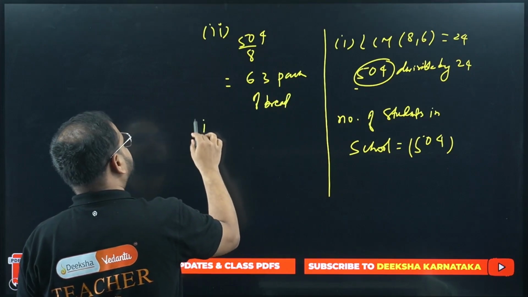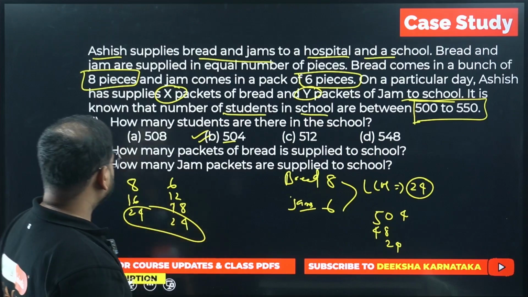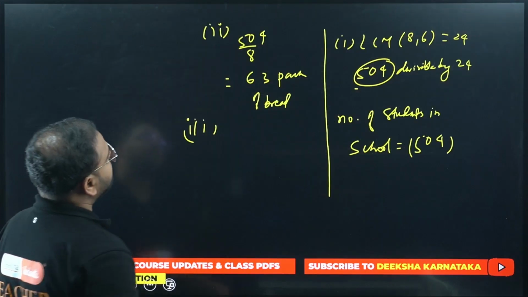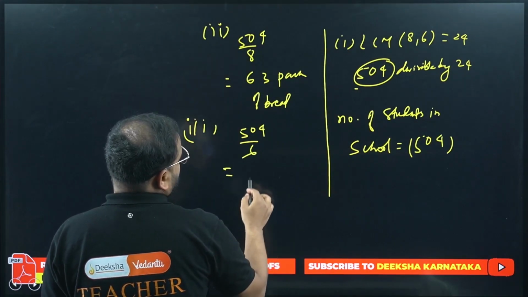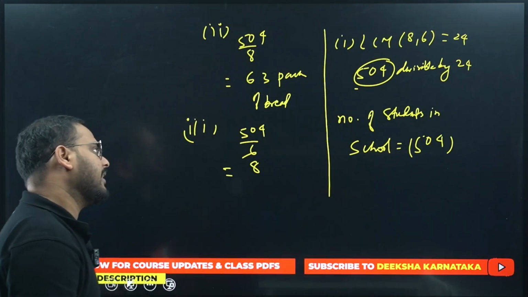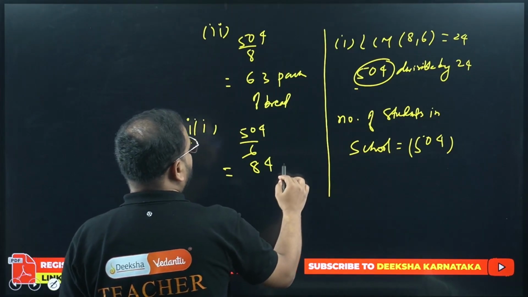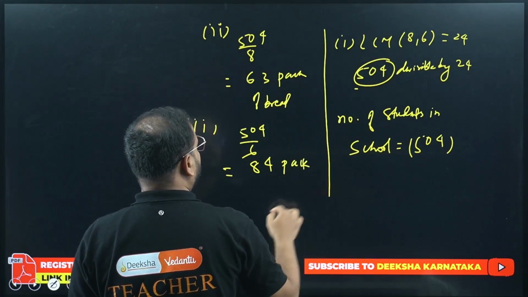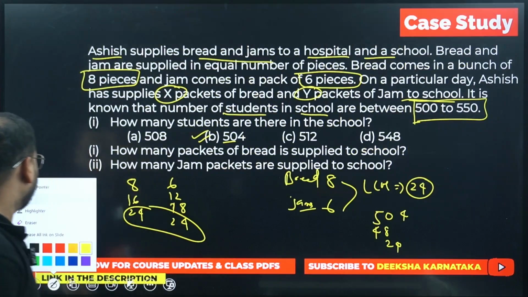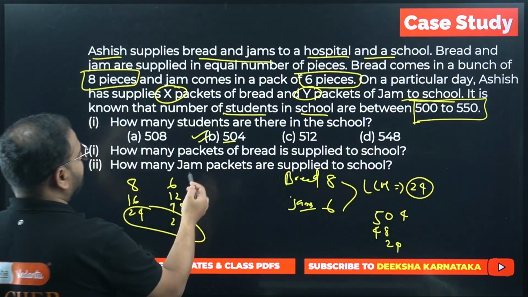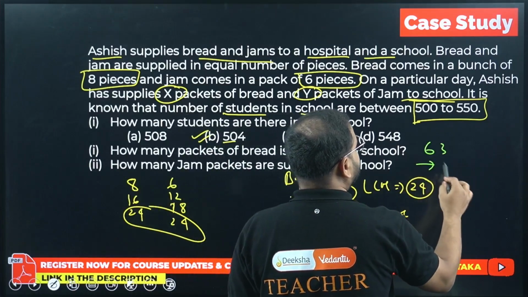Next one, the third part. Jam packets. There are 6 jam packets per pack, so I'll divide 504 by 6. I get 6 eights are 48, then 2 sixes... 6 fours are 24. My answer is 84 packs of jam. So what is my answer? Have a look. For the first one, 504. The second one is 63. And this one is 84.